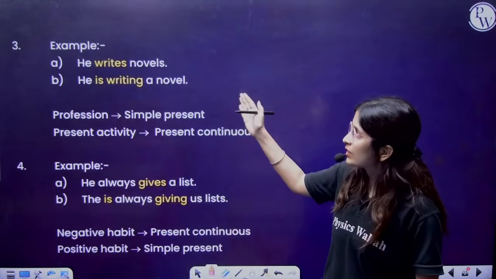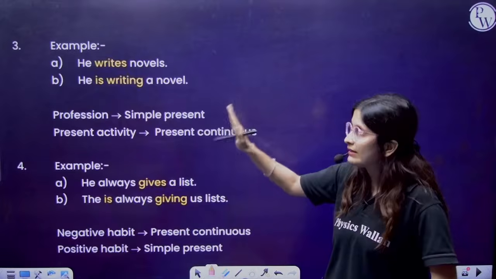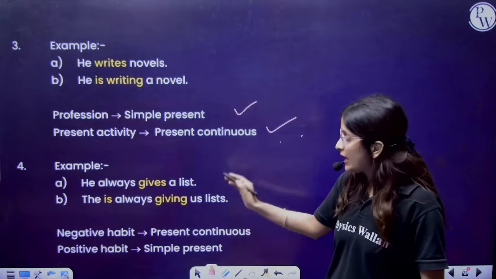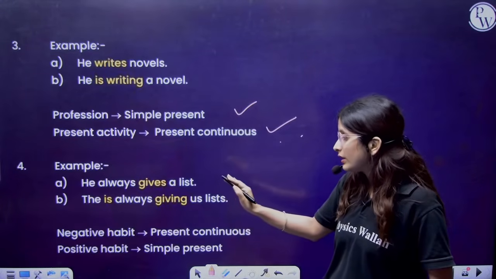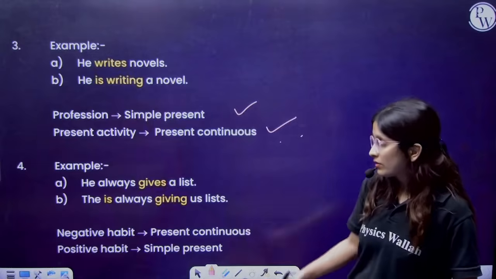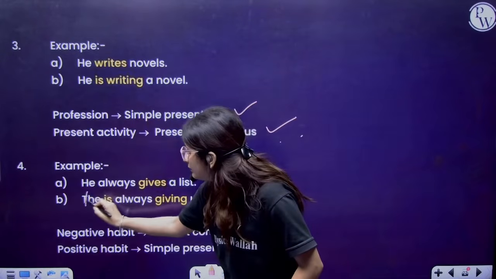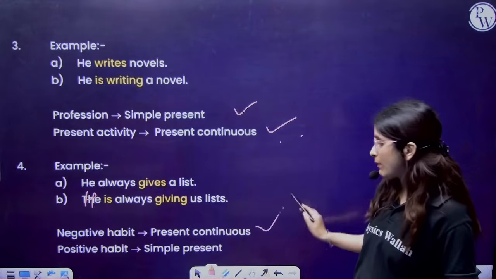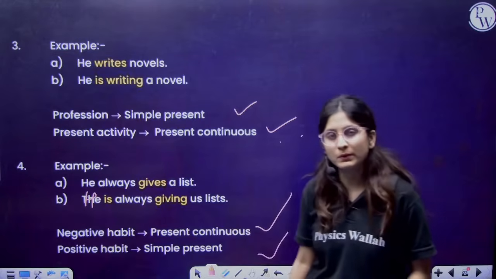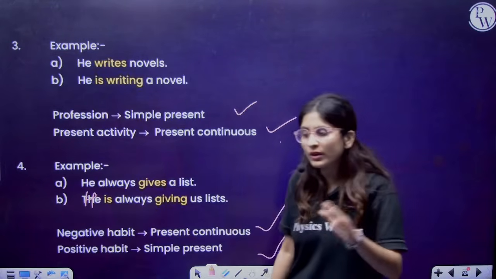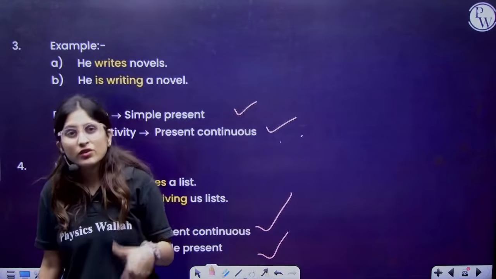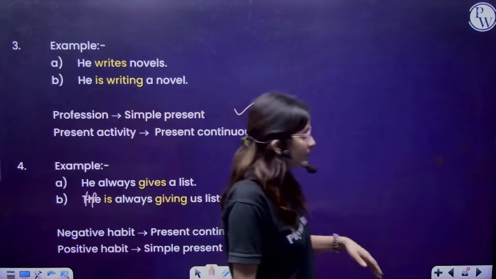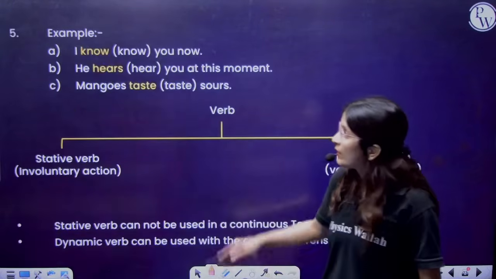Now, he is writing a novel. He writes a novel. He is writing a novel. Professional terms, simple present, and personal terms, present continuous. He always gives a list. He is always giving us lists. So here we are saying a negative habit is present continuous, positive habits simple present. So which is unusual, which is not happening normally. On professional and official terms we use simple present, and on unofficial terms we use present continuous.